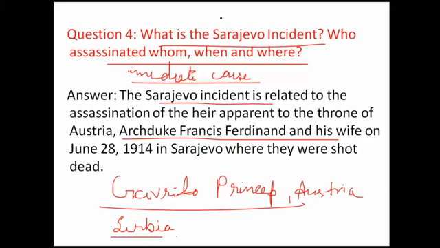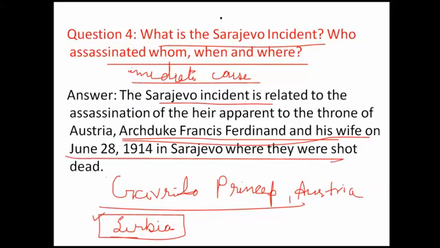Serbia did the planning of the murder of Archduke Ferdinand and his wife on 28 June 1914 in Sarajevo, where he was shot dead. The murder was committed by Gavrilo Princip. So it is the immediate cause. The question can also come: what is the immediate cause of the First World War?